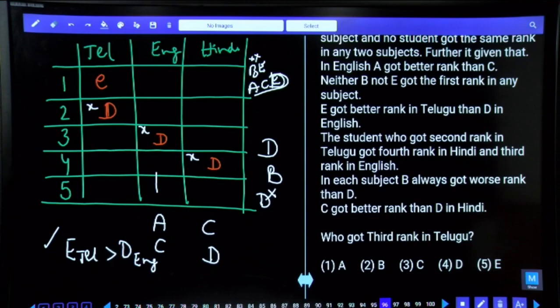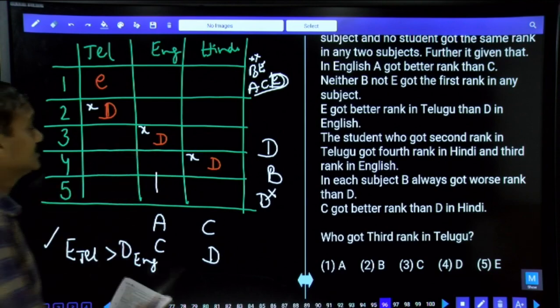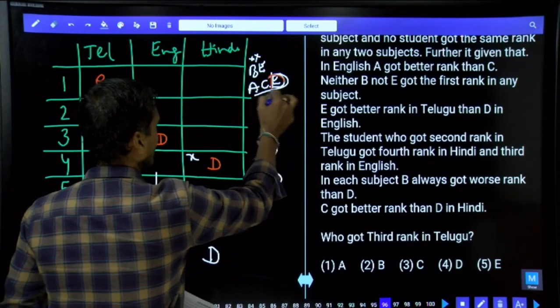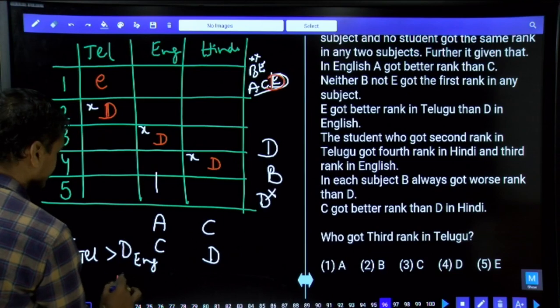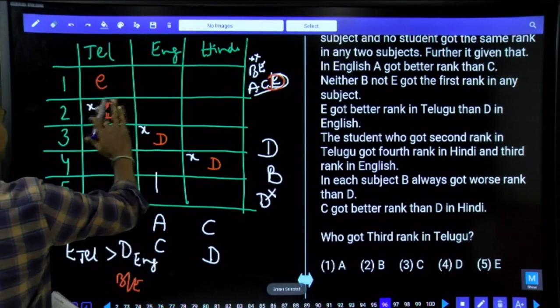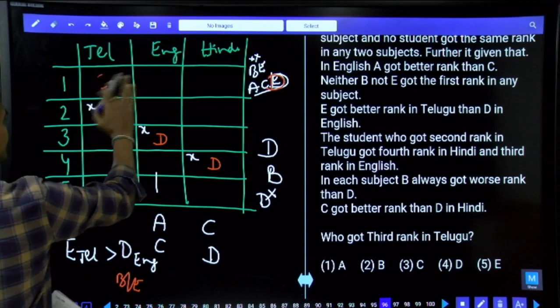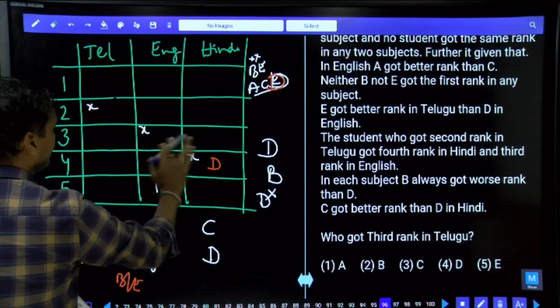Are you following this one or not? If D is here, A, C, and D cannot be at this place. As A, C, and D cannot be at this place, then here it must be B or E. There it must be B or E.